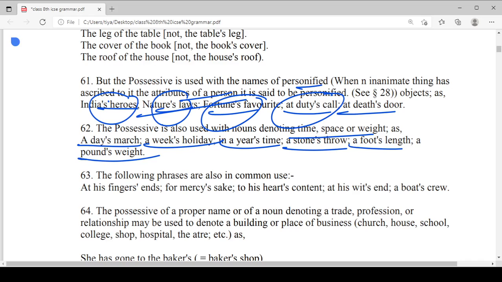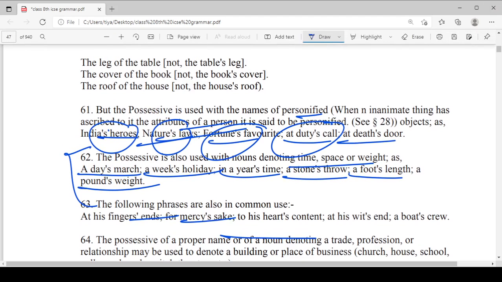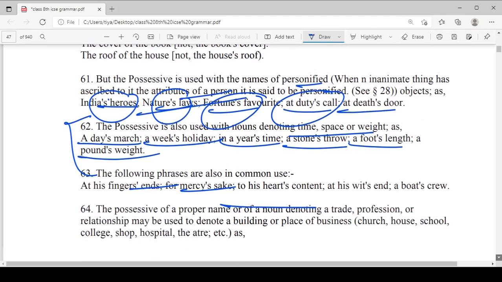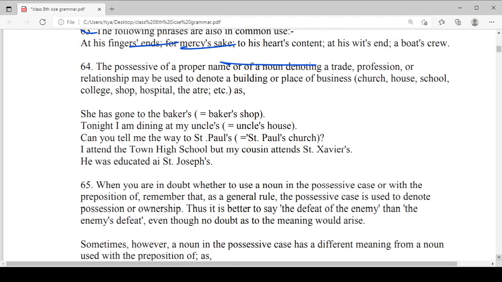So these show any kind of time, space, or weight, and we can use the apostrophe with these examples also. The following phrases are also common in use: at his fingers' ends, for mercy's sake, at heart's content. So with these examples also we can use the possessive apostrophe s.